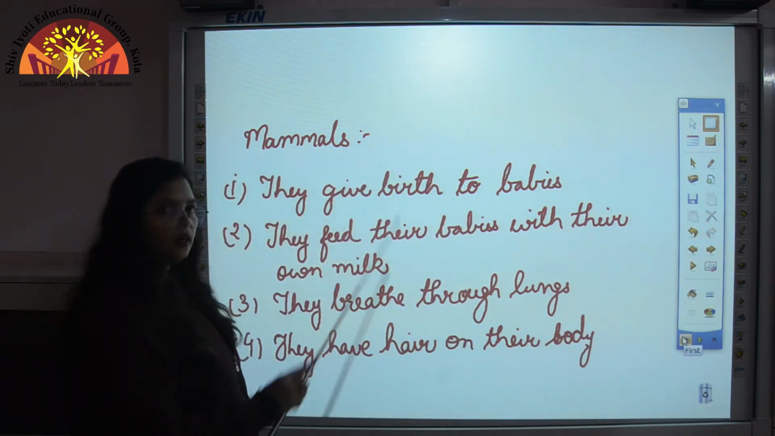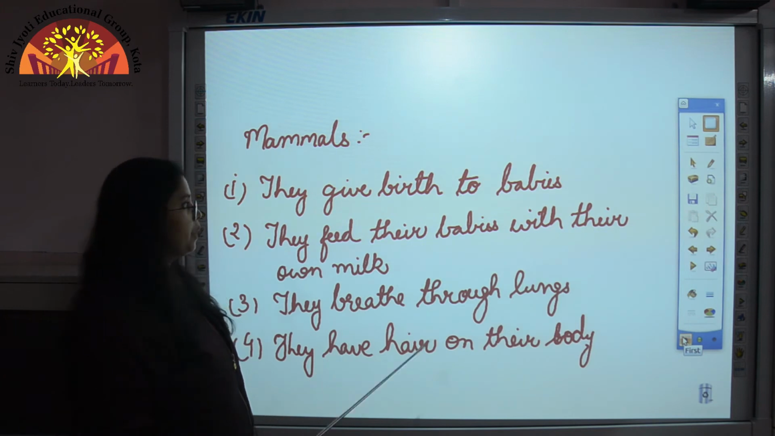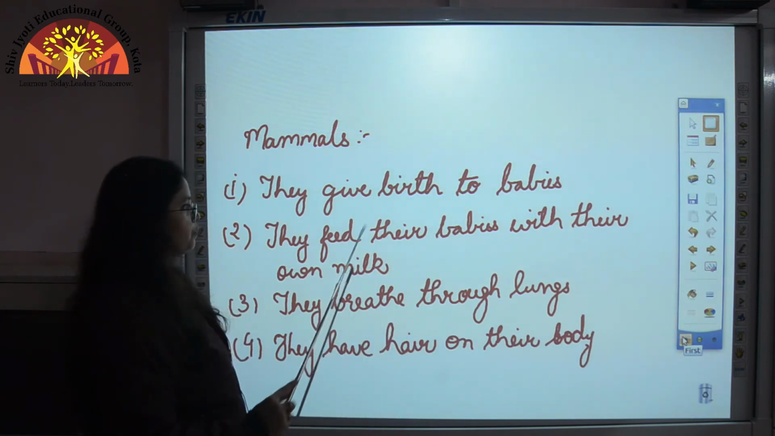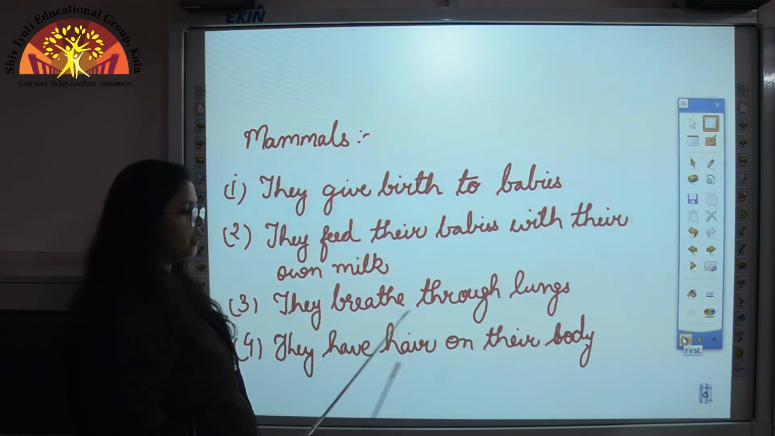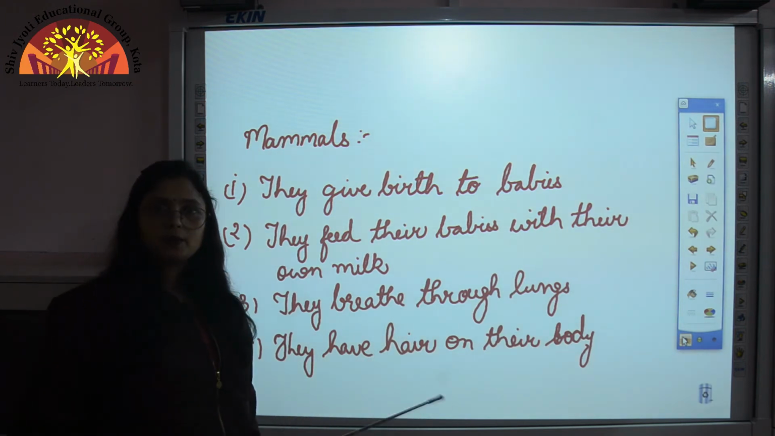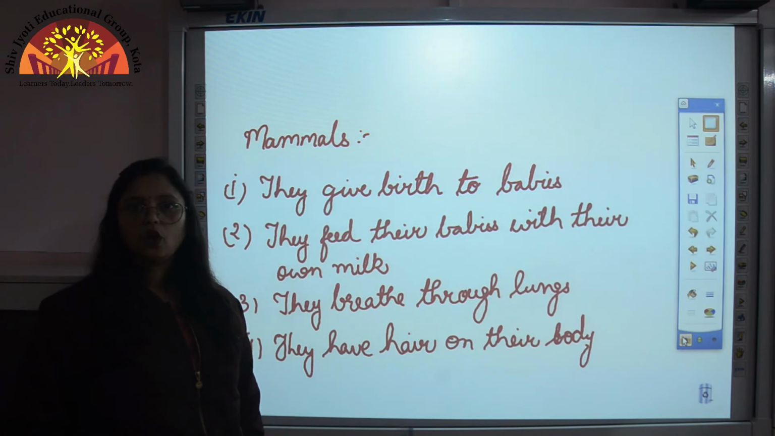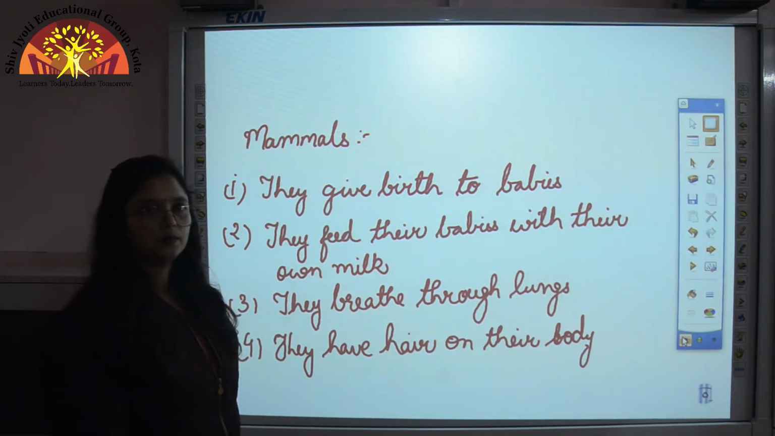So children, these are the different characteristic features of mammals. They give birth to babies, they feed their young ones with their own milk, they breathe through lungs, and they have hair on their body. Some of the mammals like whale, dolphin and seal, they live inside the water. They do not have hair on their body, and they are called sea mammals.